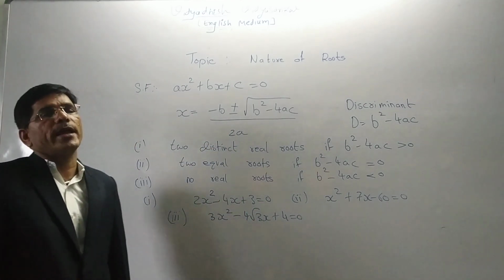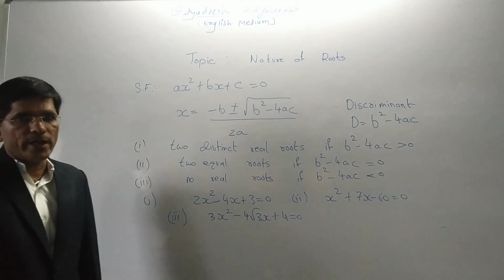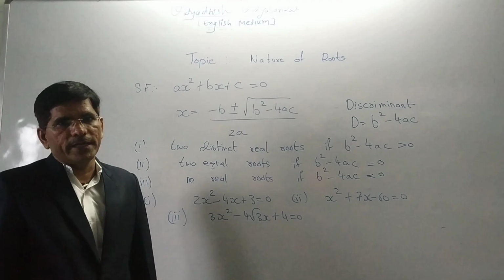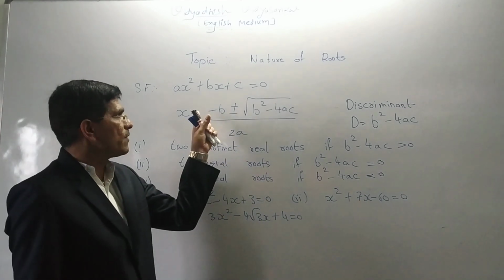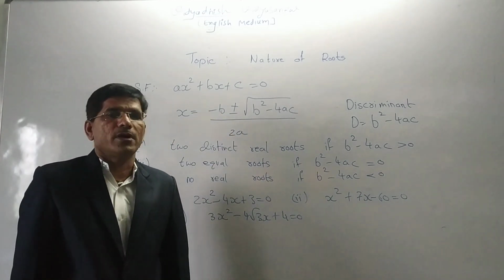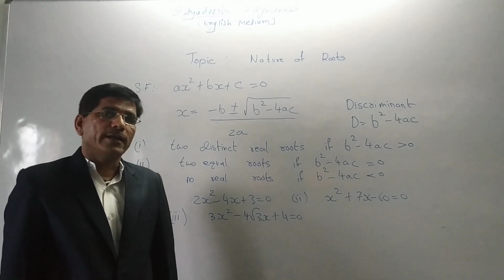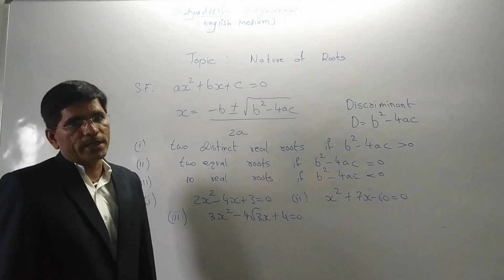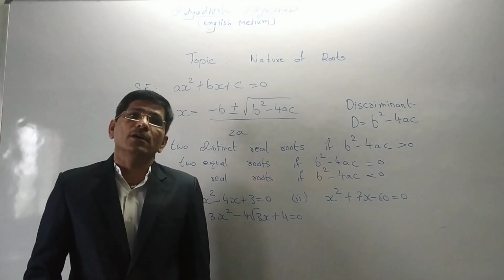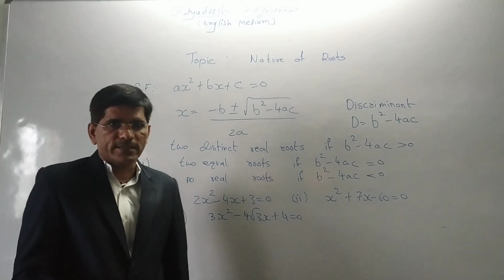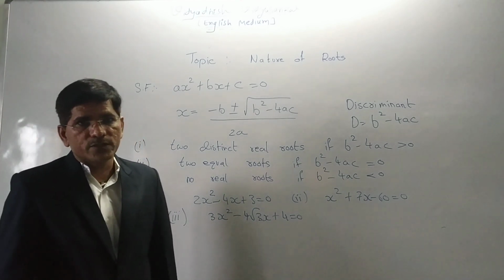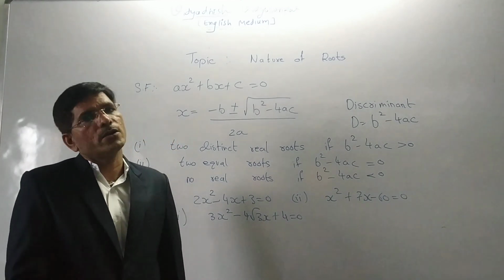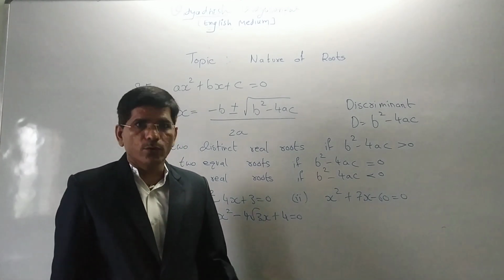So first of all, if any question is given, what do we have to do? We have to write the standard form of the quadratic equation, ax square plus bx plus c. Now using a, b and c, here in the quadratic equation we don't want to solve it by the factorization method or by completing the square. We just have to identify whether it is possible or not. That is called nature of root.